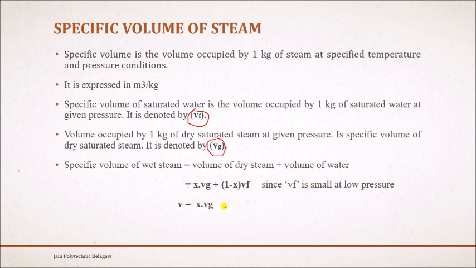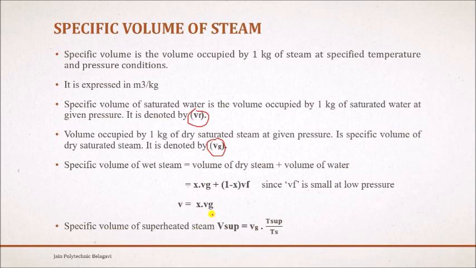So we can write the specific volume of wet steam as V equal to x into Vg. In the same way, what is the specific volume of superheated steam? That specific volume at superheated is equal to Vg into superheated temperature divided by saturation temperature, that is T sup divided by Ts. That is the specific volume of superheated steam.